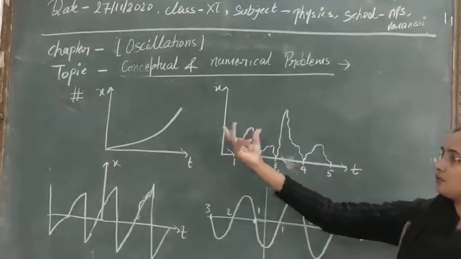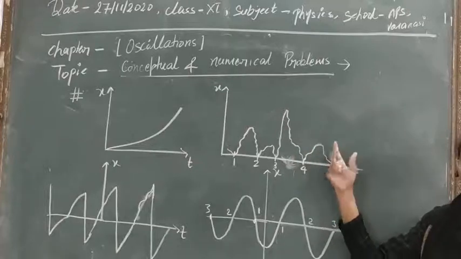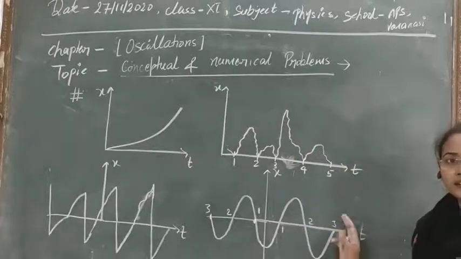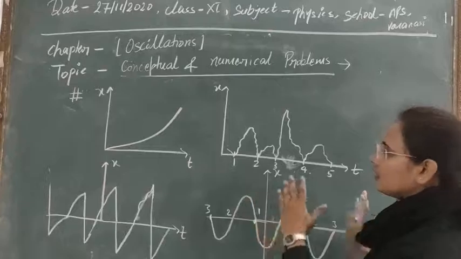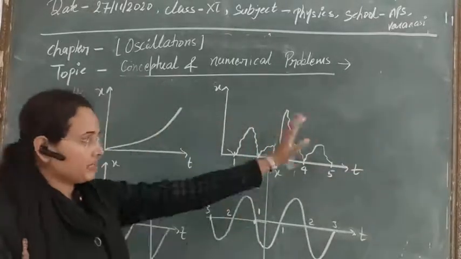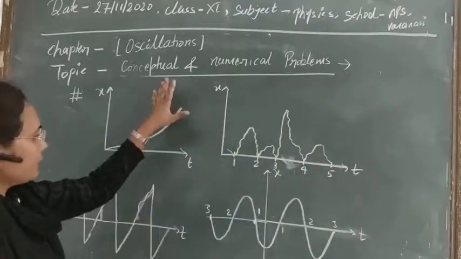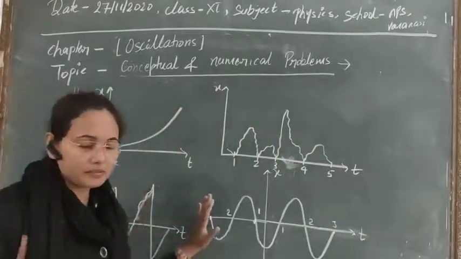But suppose the motion is represented graphically. If we are representing it by graphs, can you distinguish whether the motion is periodic or not? So let's see some problems based on this also. The first question here, we have four graphs that are given.